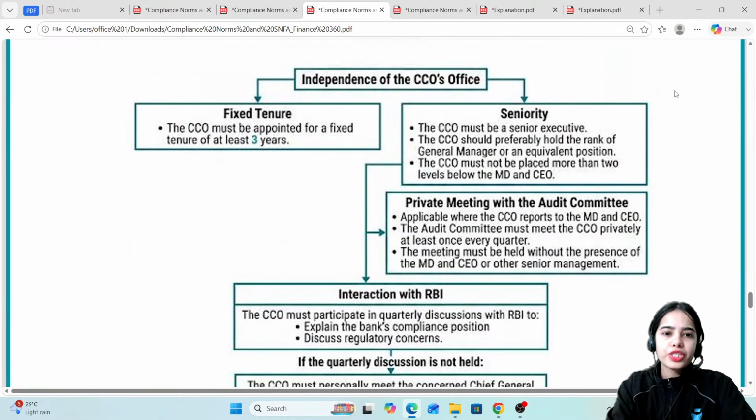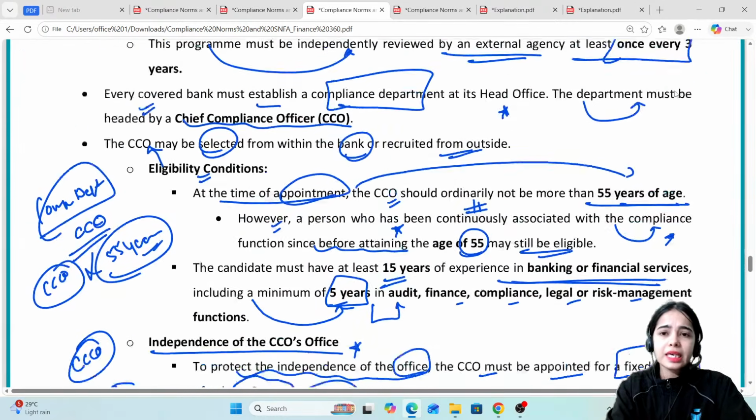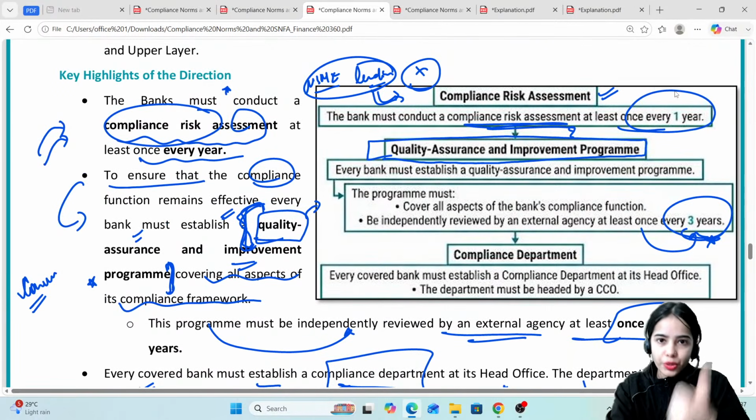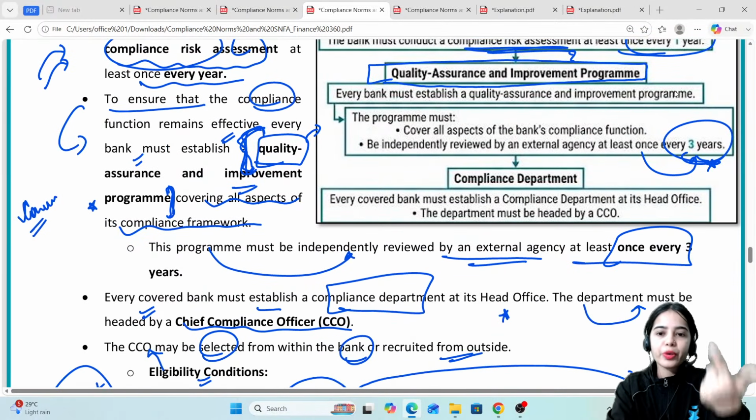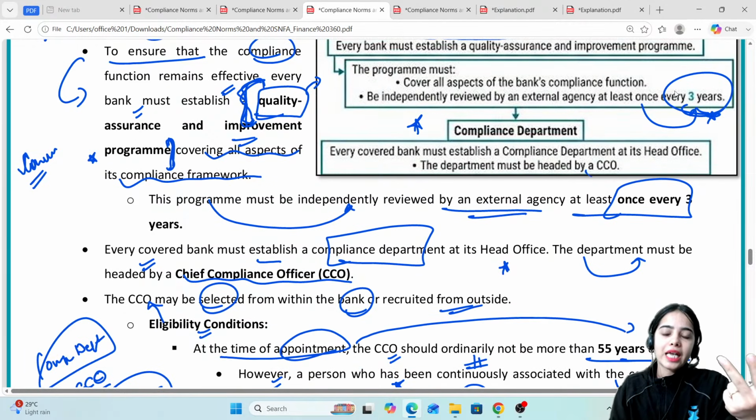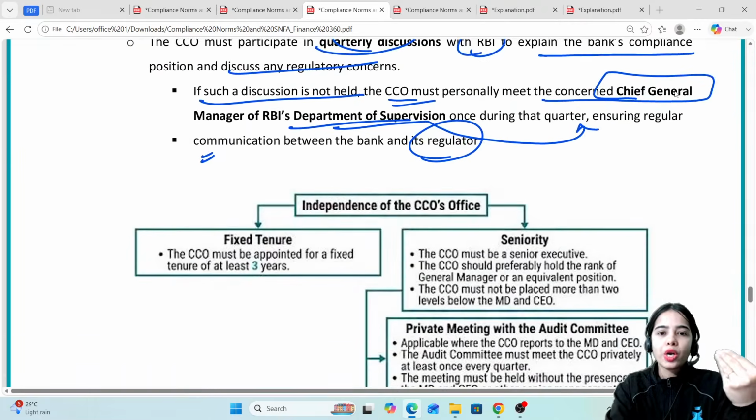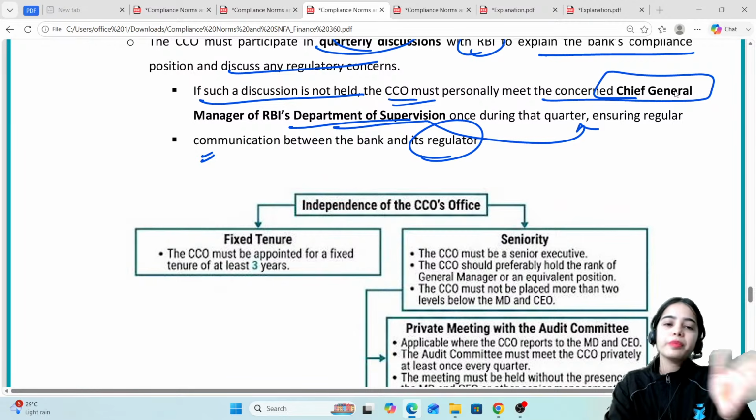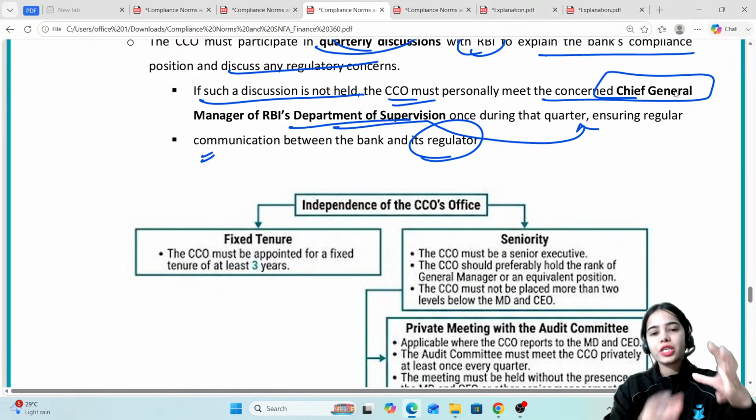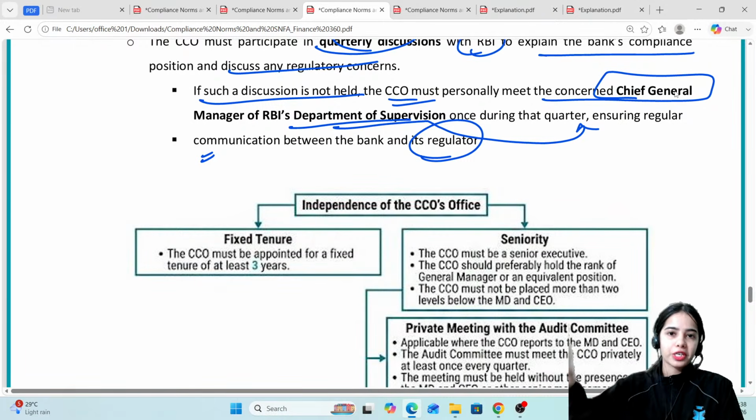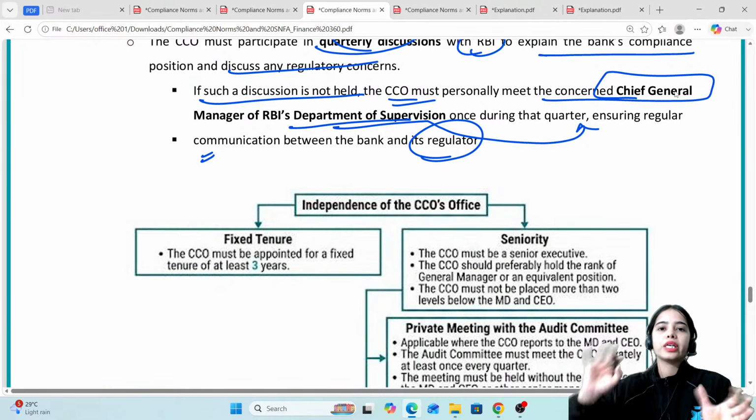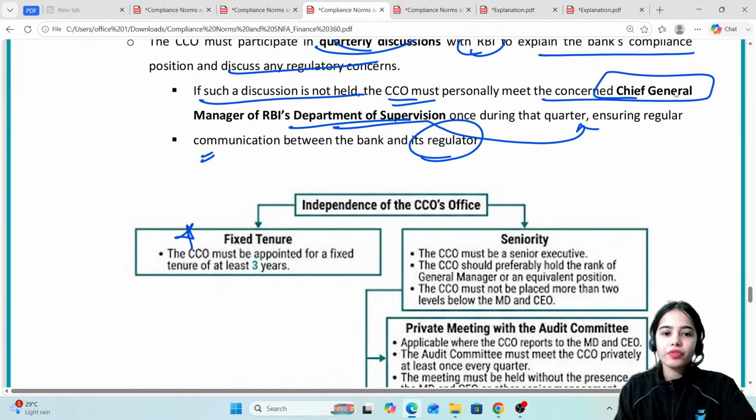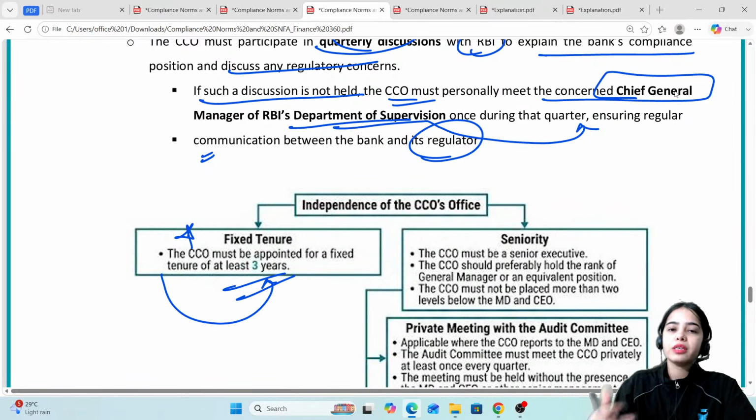I will show you some questions, but before that, we have discussed the compliance risk assessment that should be done by the bank, and the quarterly assurance and improvement program. A compliance department should be there, headed by the CCO. The CCO should not be more than 55 years of age, but if the person has experience in the compliance domain, then the person can be more than 55. Minimum 15 years of experience in banking and financial services, and minimum 5 years of experience in audit, compliance, legal and such. A fixed tenure of 3 years should be there, so that the CCO has the power for at least 3 years.